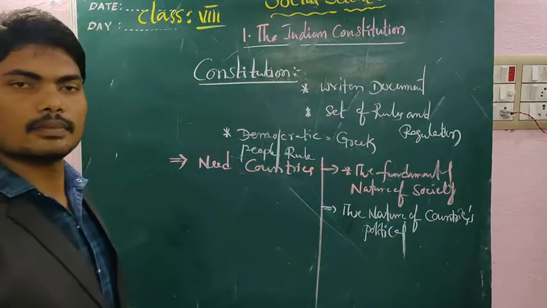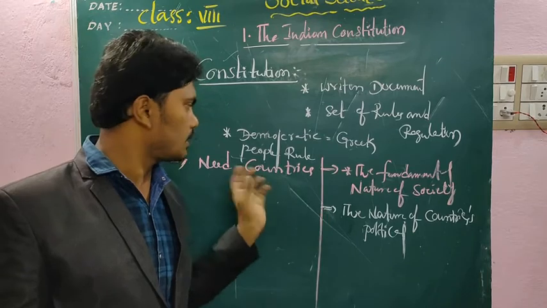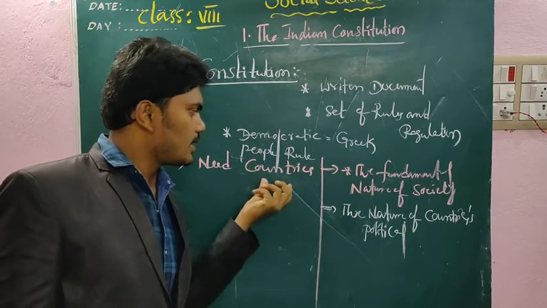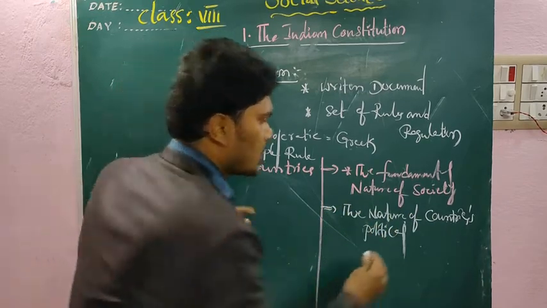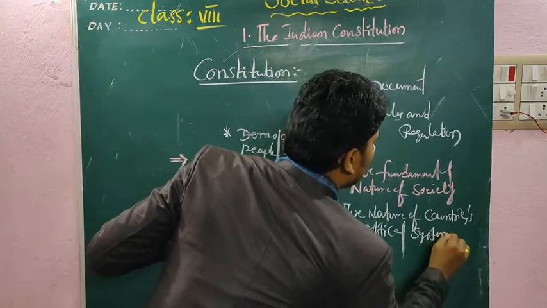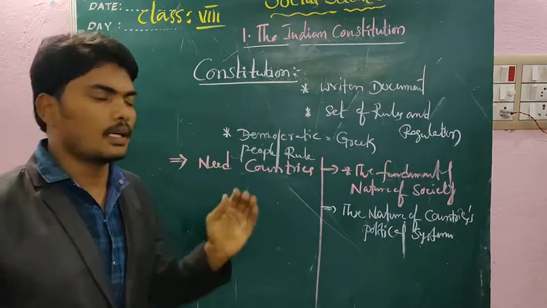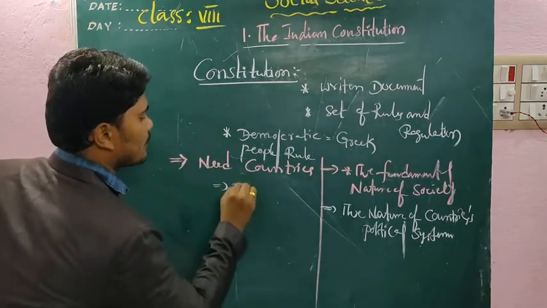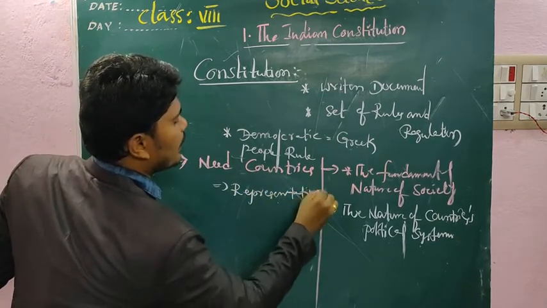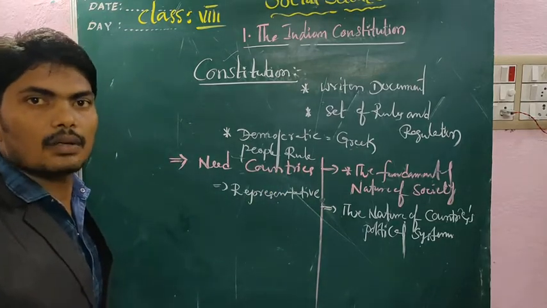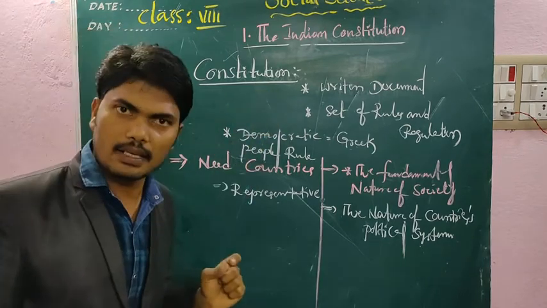In a democratic country's political system, people elect their representatives, and the representatives are able to rule the country as per the constitution.